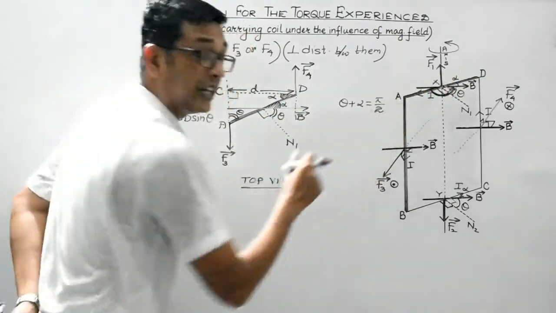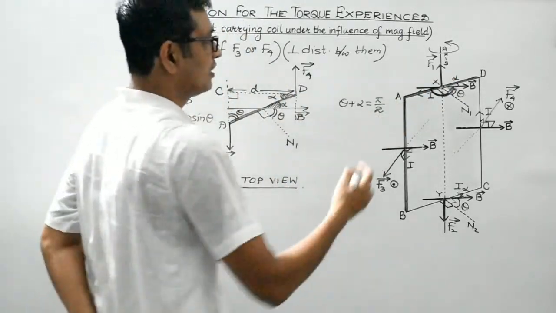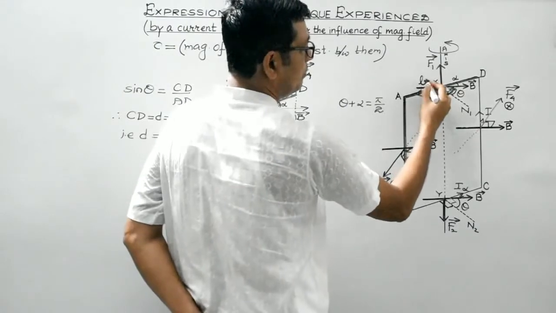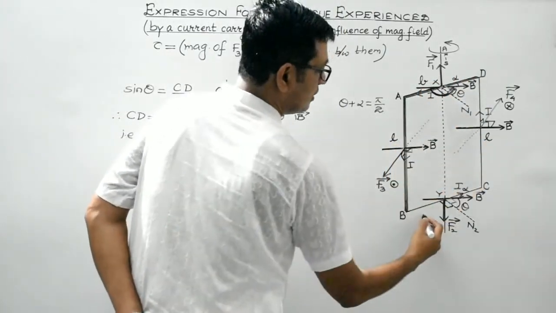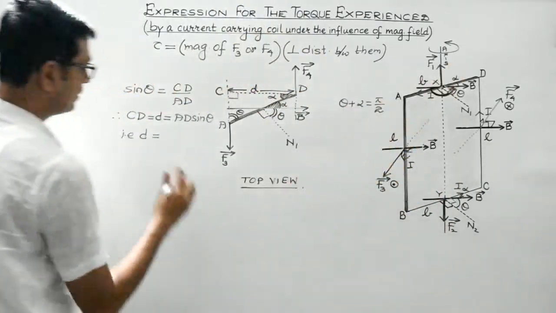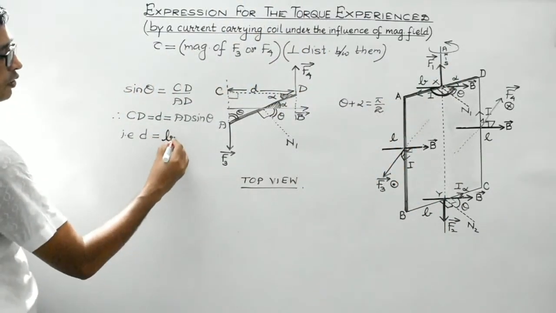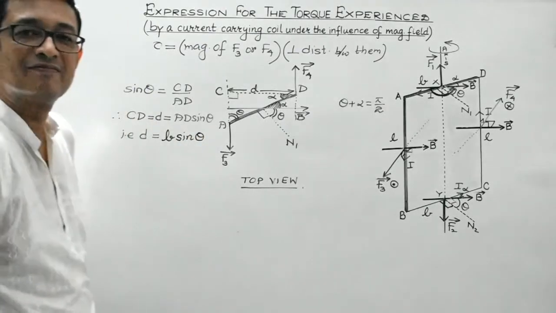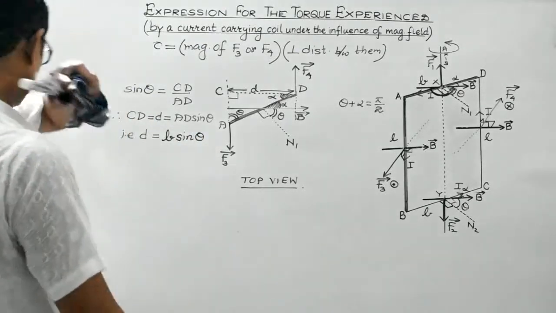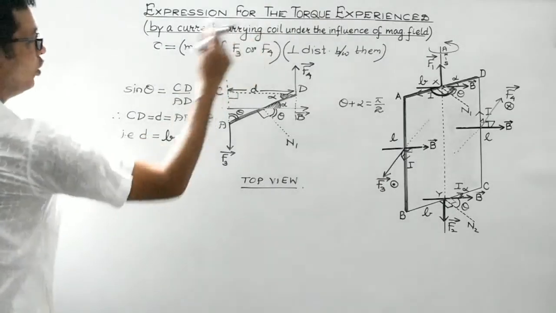AB is the breadth of the rectangular coil, which is considered to be B. B is the breadth and this is the length, isn't it? So AD represents the breadth of the rectangular coil. So D equals B sine theta. Understood, students?